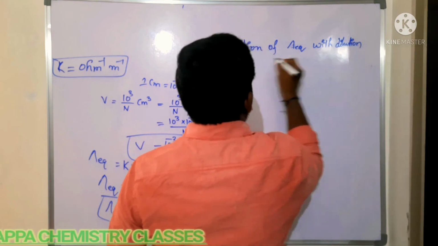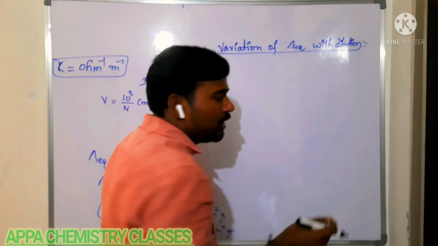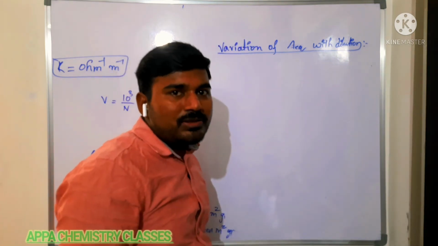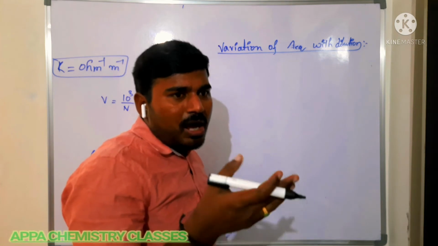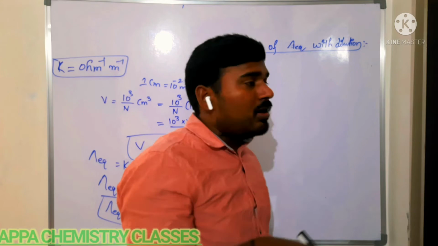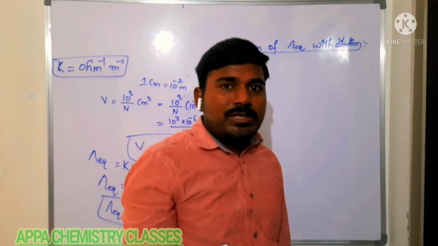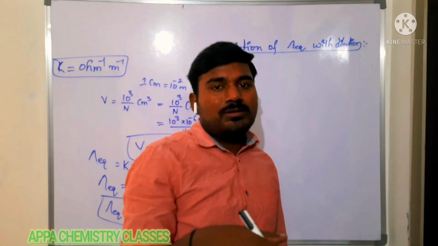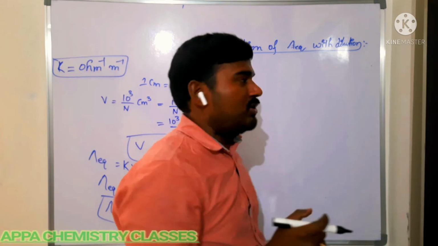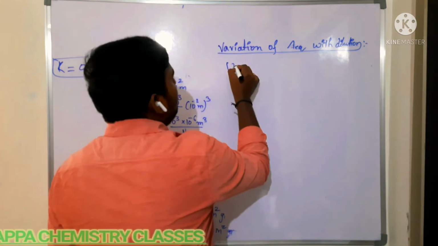Is there any decrease in the number of ions in that volume of 1 gram equivalent of electrolytic solution? There is no decrease. Ions will increase upon dilution. You are taking 1 gram equivalent of electrolyte only, but upon dilution the number of ions increases in the electrolytic solution. Then what happens upon dilution?